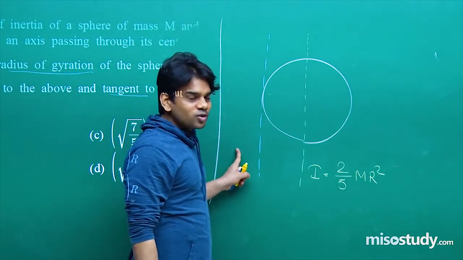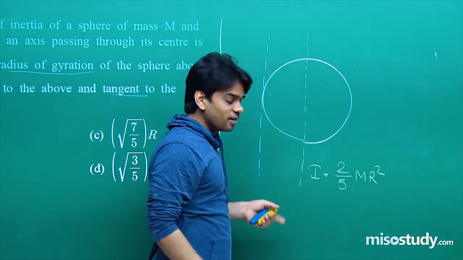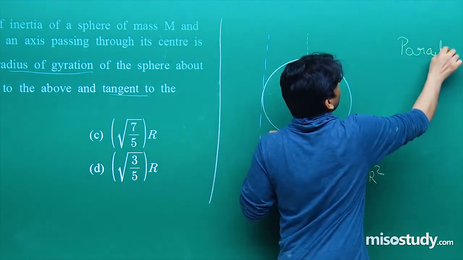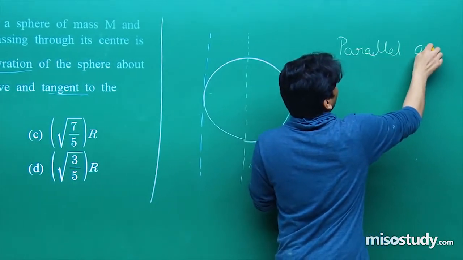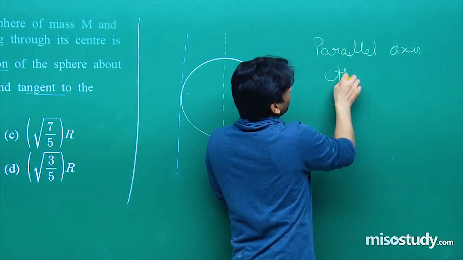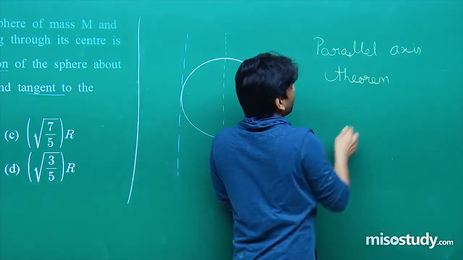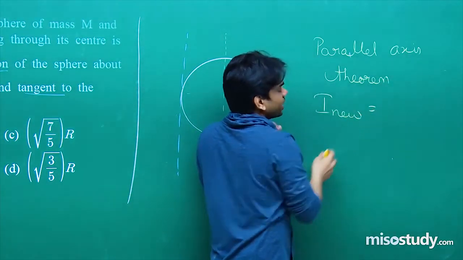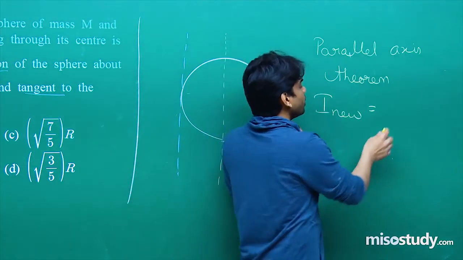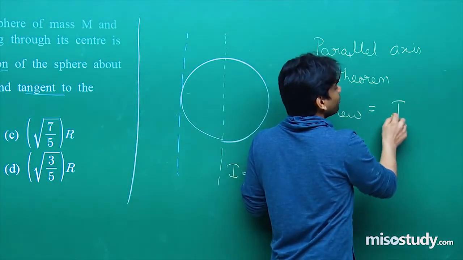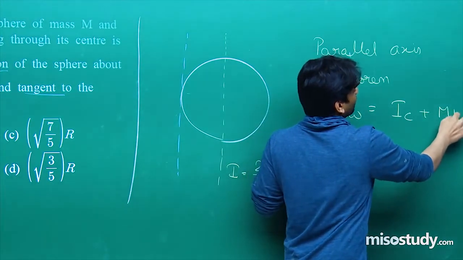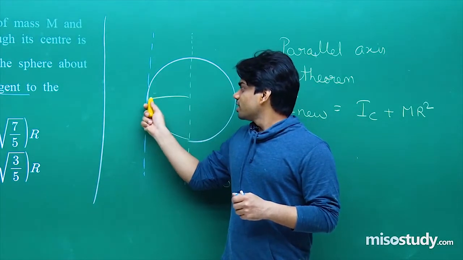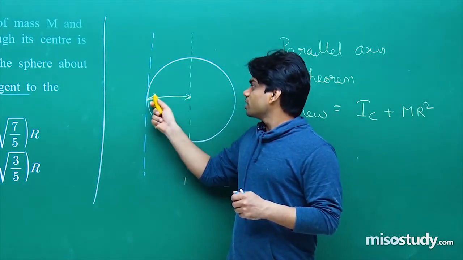So I hope that you have understood what theorem to apply here. We have to apply the parallel axis theorem. From here, the moment of inertia about the axis passing through the tangent, I, will be equal to I that we have evaluated, I for center of mass, plus MR square. The distance between both the axes will be equal to the radius of the sphere.